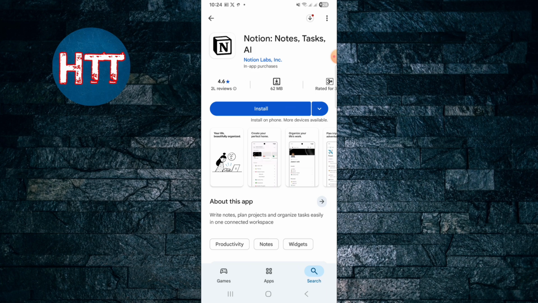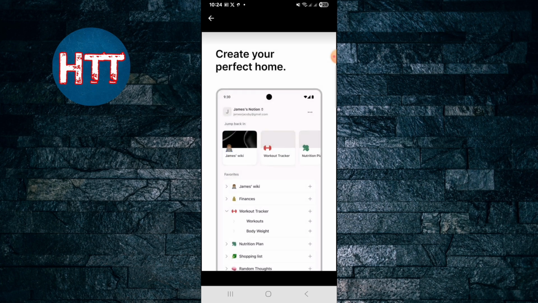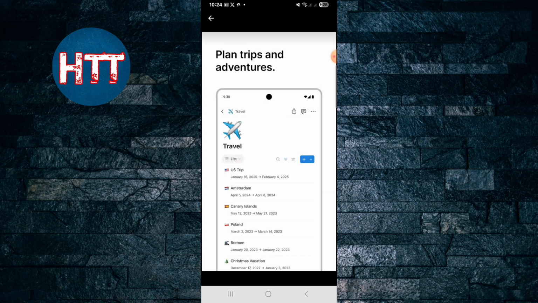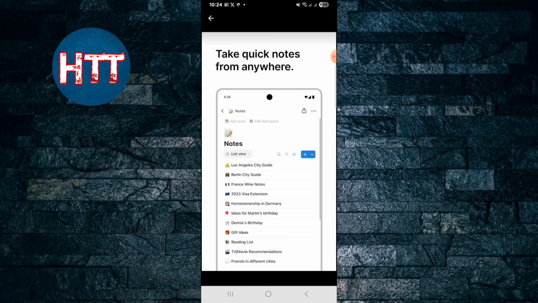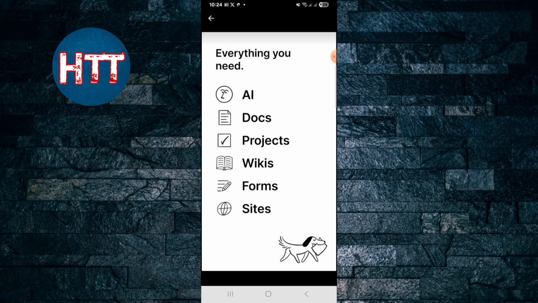So if you see here the features: your life beautifully organized, create your perfect home, organize your life's work, plan trips and adventures, take quick notes from anywhere, and also keep track of your tasks, everything you need. You can see all the things are here.